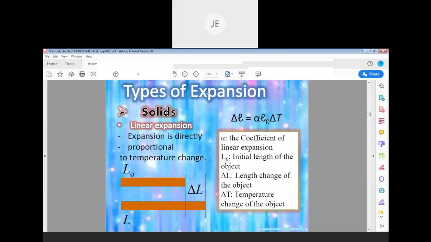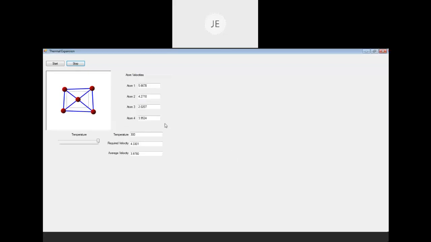So let us see one simulation to understand thermal expansion. Can you see my screen? I'm keeping the temperature very, very low, and I'm starting my simulation. I've started my simulation. Temperature is 1, it can be 1 Kelvin.